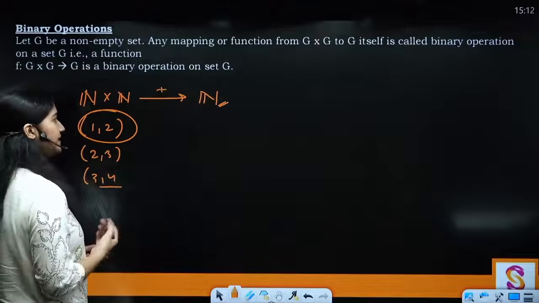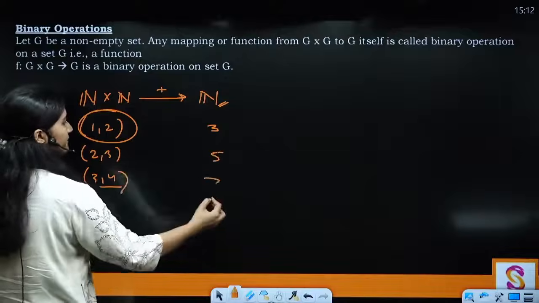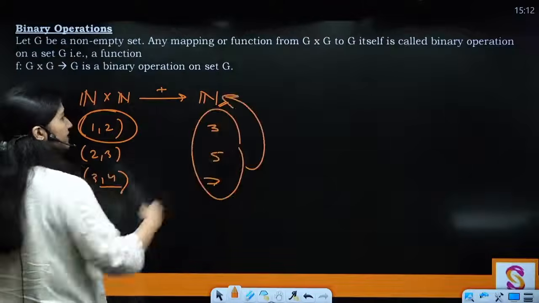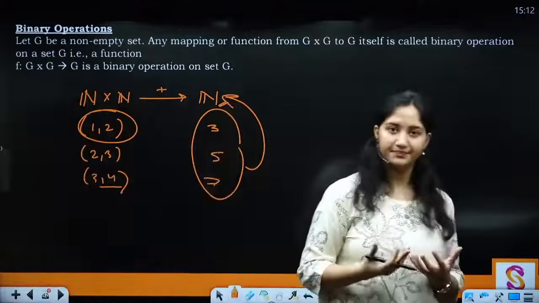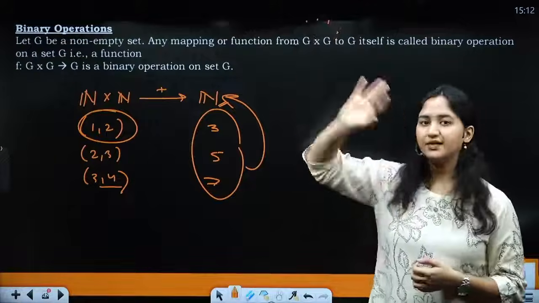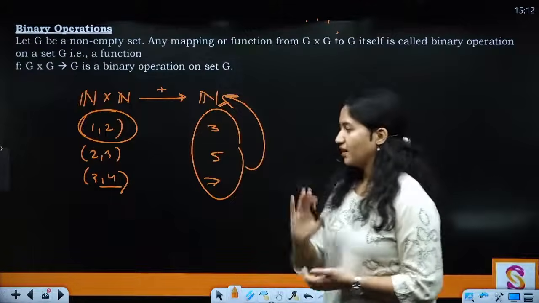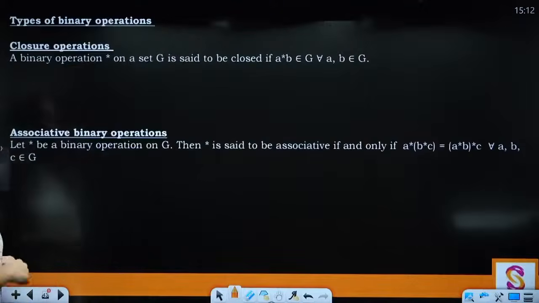I applied the binary operation, addition. So this is going to give me 3, 5 and 7. All of these elements belong to natural numbers, right? So basically a binary operation is a mapping from the Cartesian product of a set to the set itself. Clear? All right.